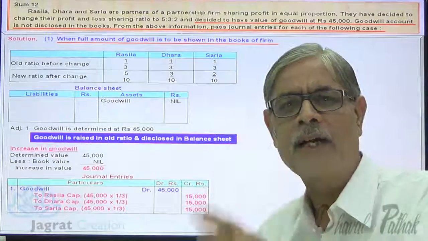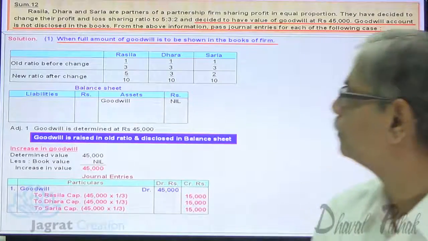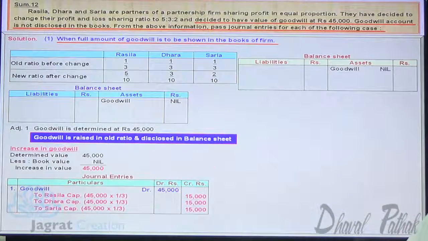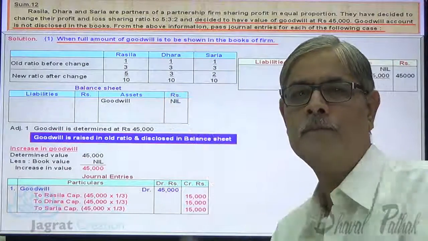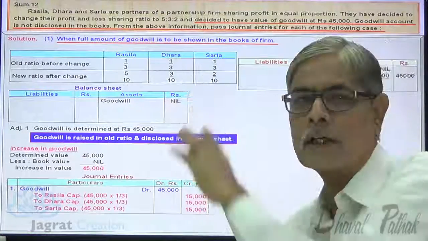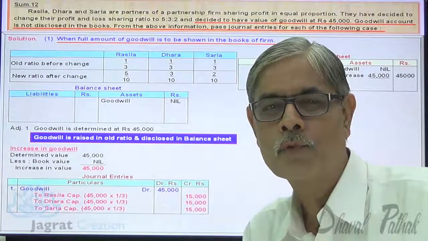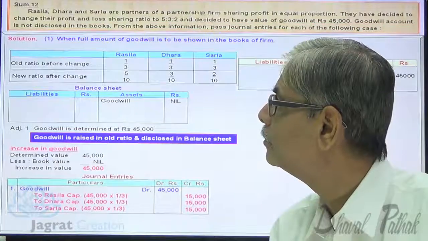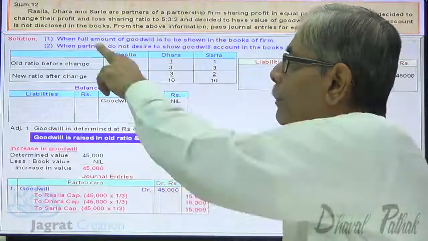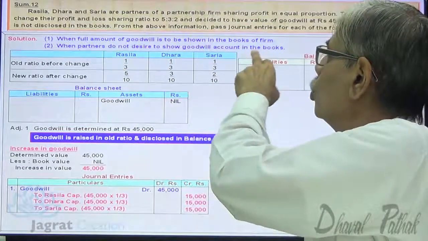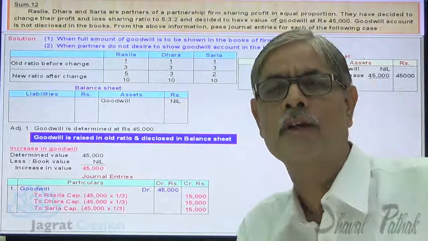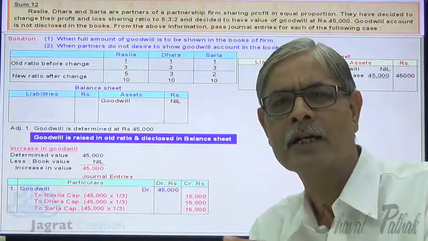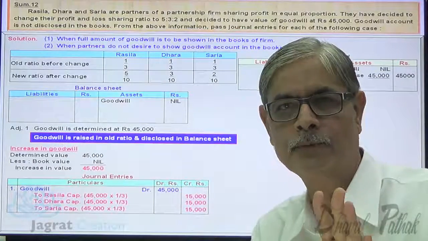Now how will it appear after raising in the balance sheet? Observe. Book value 0, increase 45,000, now it appears at 45,000. This is how option 1, first point, is taken care of. Observe the next. When partners do not desire to show the goodwill account in the books, so after raising, partners decide not to show the value of goodwill in the balance sheet, so goodwill has to be written off.